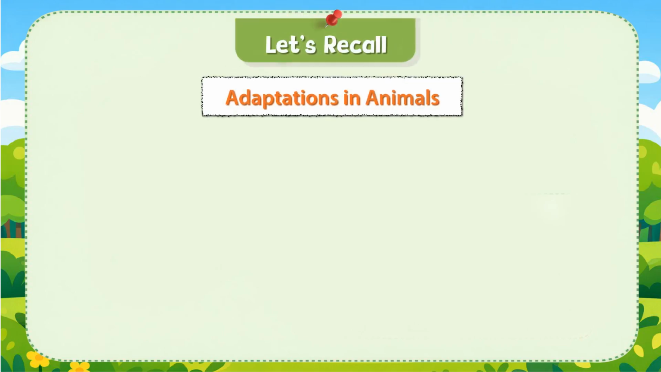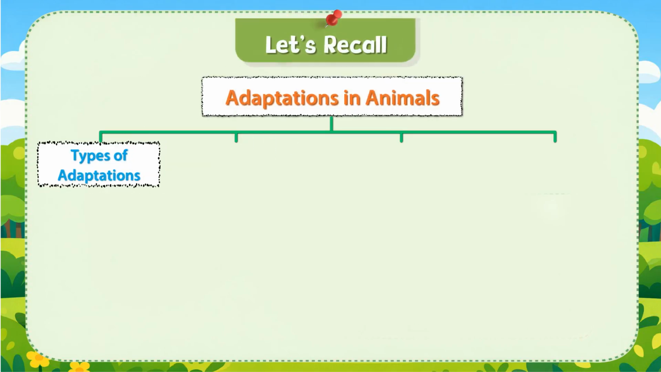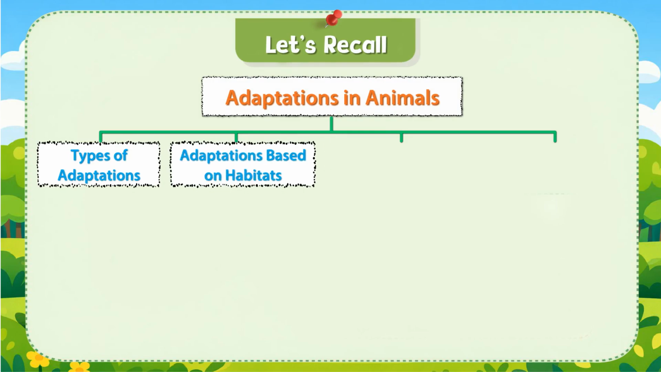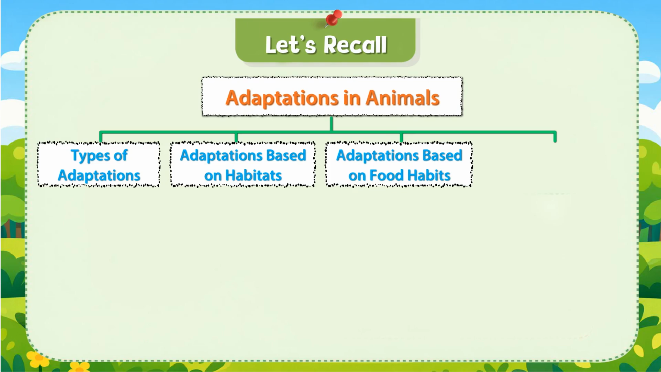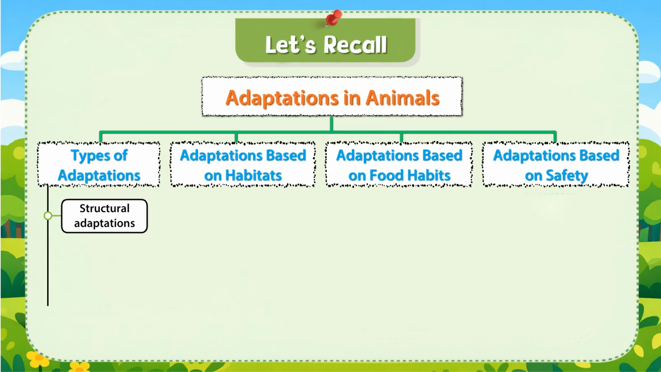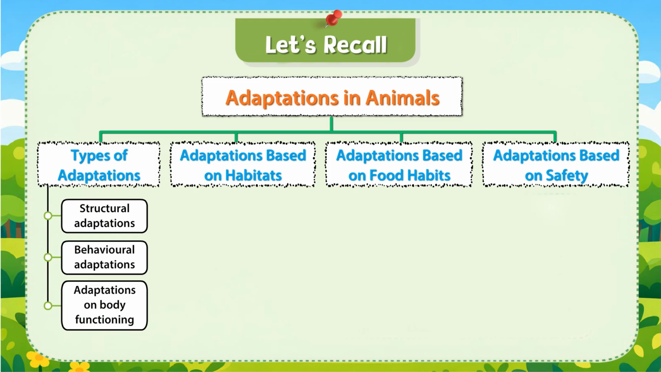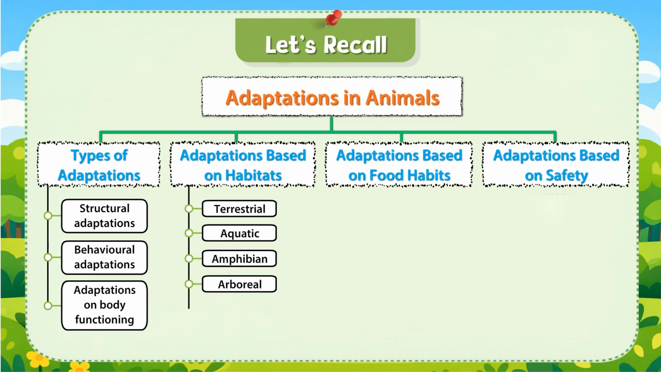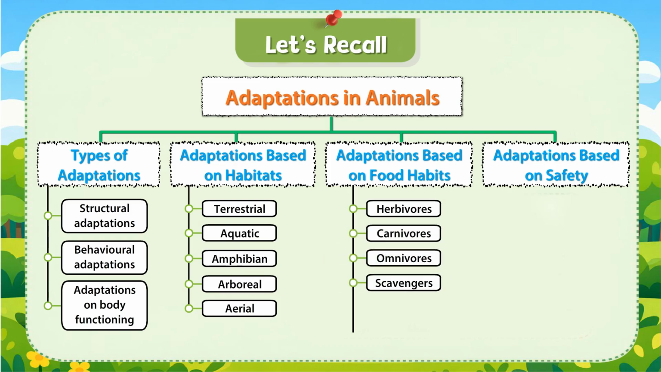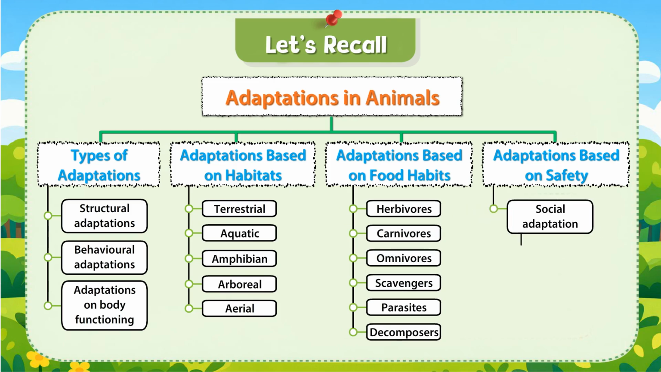Let's recall adaptations in animals. Types of adaptations. Adaptations based on habitats. Adaptations based on food habits. Adaptations based on safety. Structural adaptations, behavioral adaptations, adaptations on body functioning. Terrestrial, aquatic, amphibian, arboreal, aerial. Herbivores, carnivores, omnivores, scavengers, parasites, decomposers. Social adaptation, camouflage, hibernation, migration.